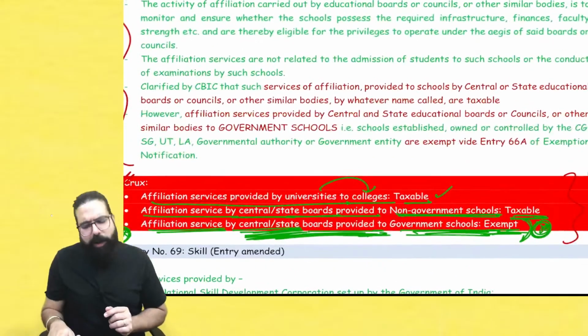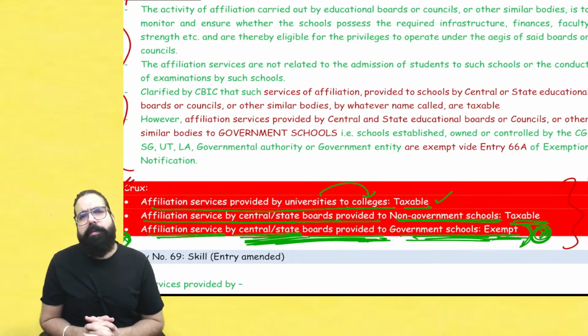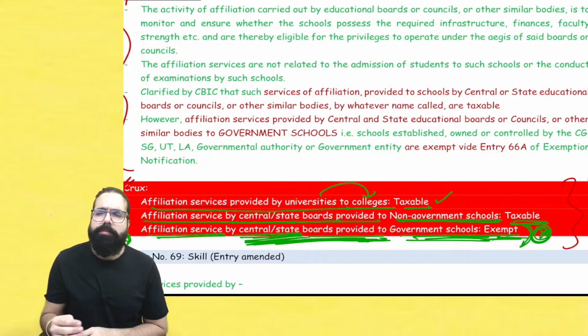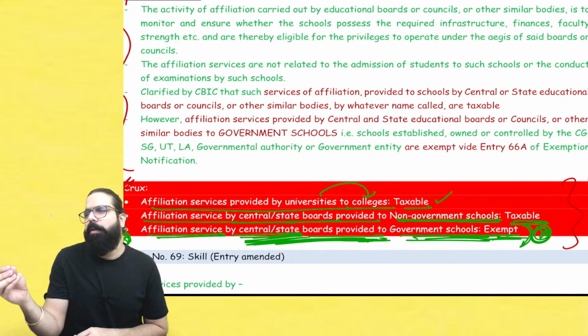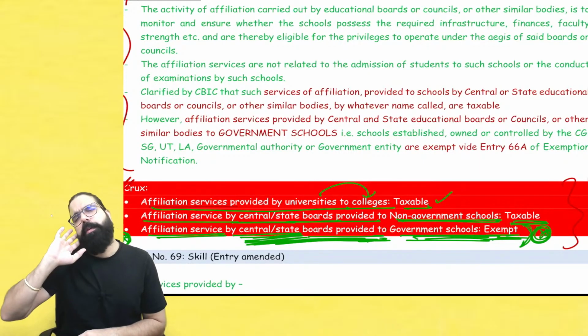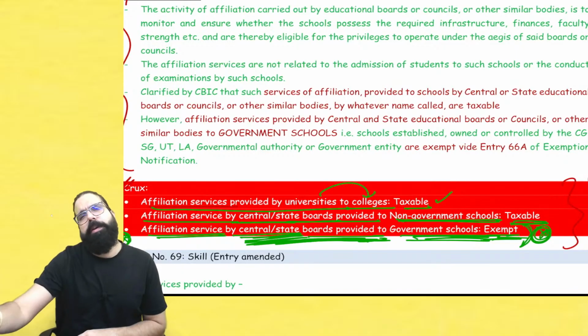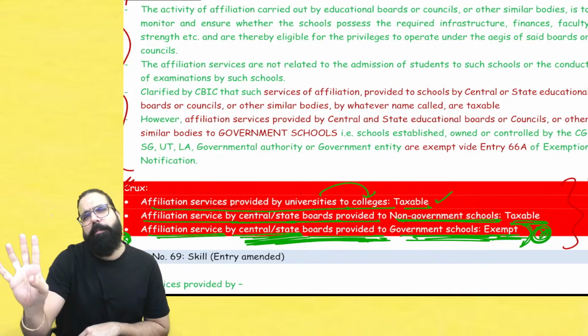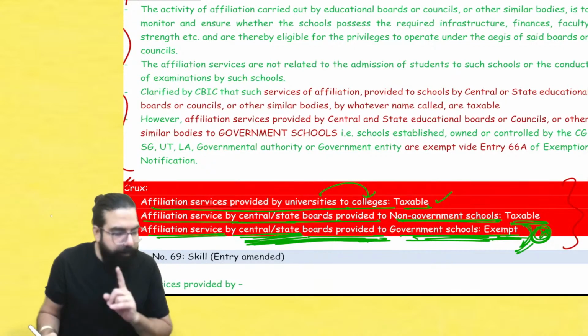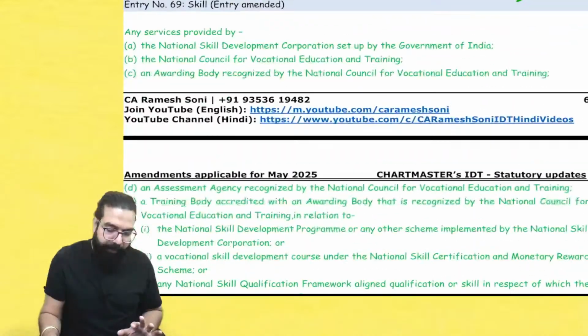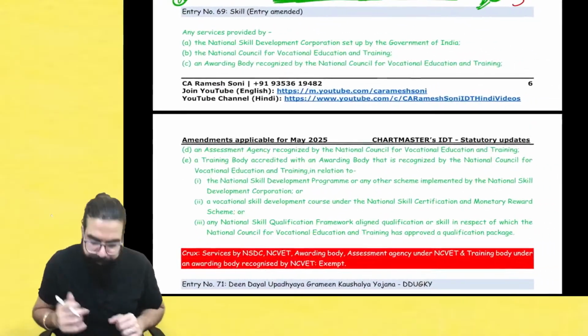What kind of point can they ask? They can say CBSE is providing affiliation services to one government Vidyalaya school, government school. So remember one thing: any governmental school, whichever they name over there, if they say it's a governmental school, then it will always be exempt. Remember this point, very, very important from the exam point of view. Done, sir. This point is clear.